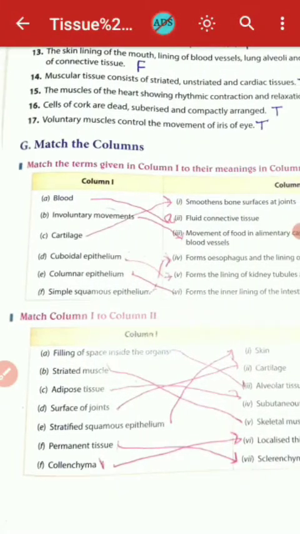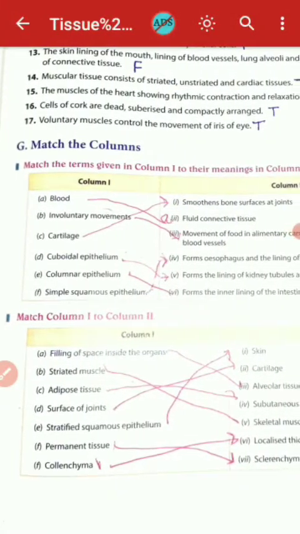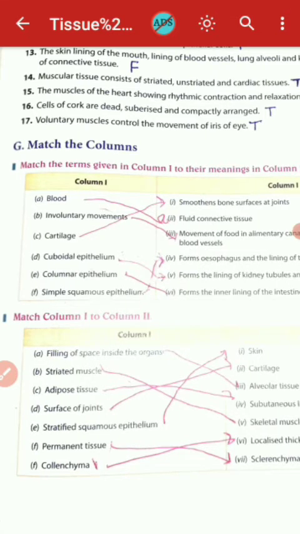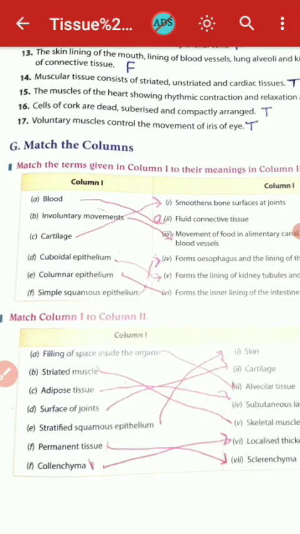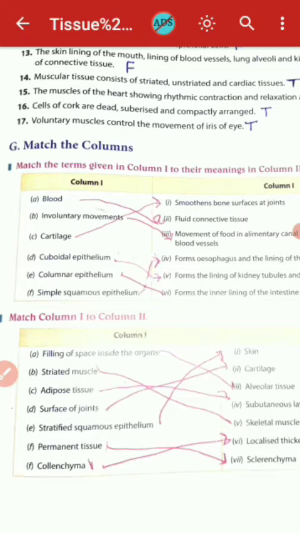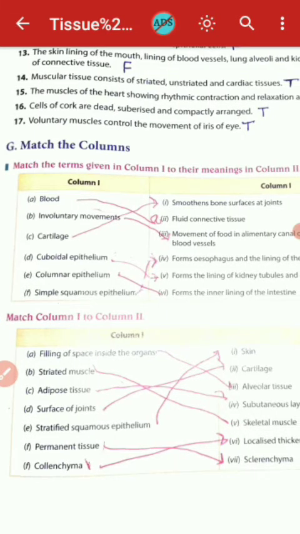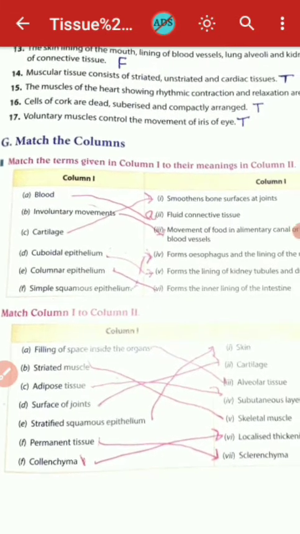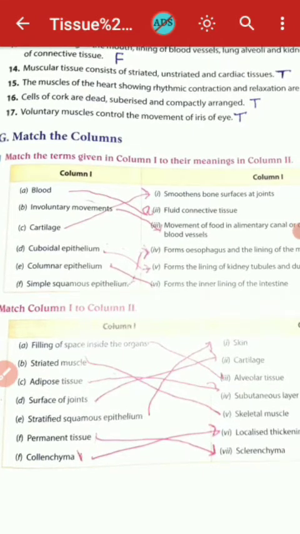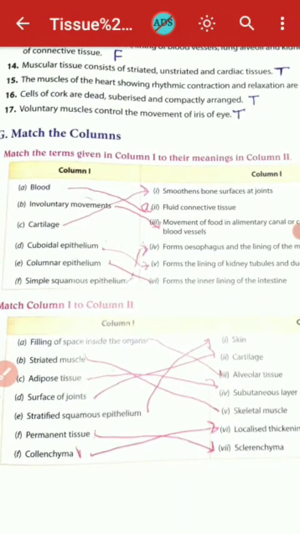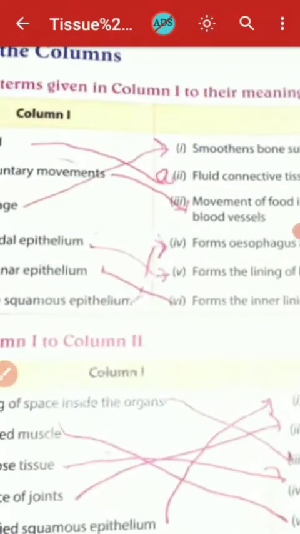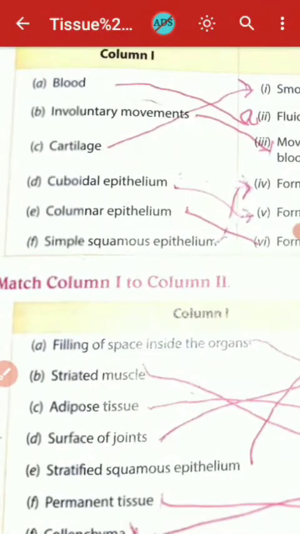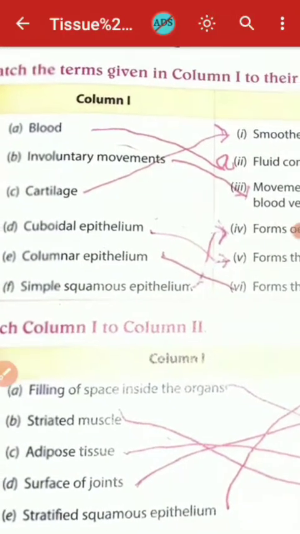Now, cells of cork are dead, suberized, and compactly arranged. This is true. Voluntary muscles control the movement of the iris of the eye. This is true. So dear student, this true and false section gets completed here. And now match the column.